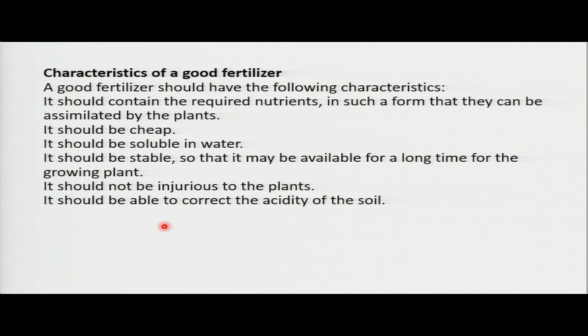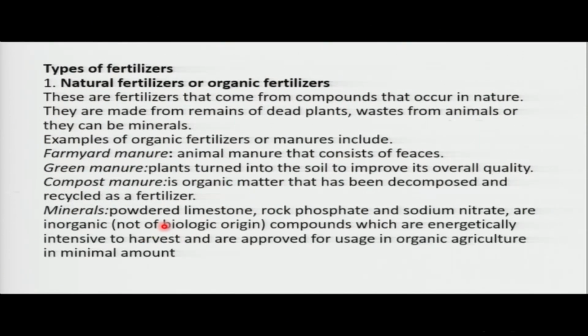Yeah. So let's continue, and we talk about the types of fertilizers. Types of what? Fertilizers. Our fertilizers can be described in two types. We call them the natural fertilizer or the organic fertilizer. The second type, which is not on our slide, is the artificial fertilizer, or we call them inorganic what? Fertilizers. Natural fertilizers are fertilizers that come from compounds of nature, like for example dead plants, waste from animals, and even minerals. Some minerals exist naturally.